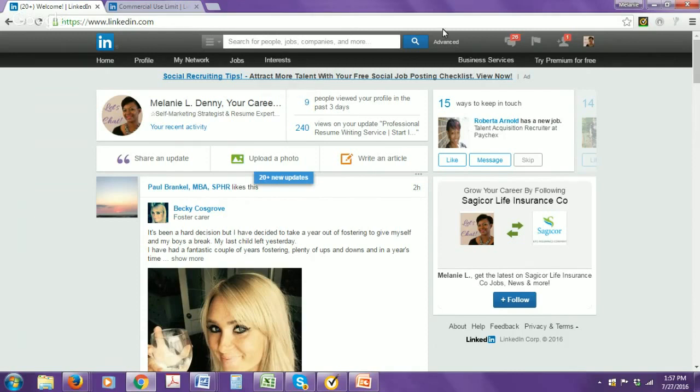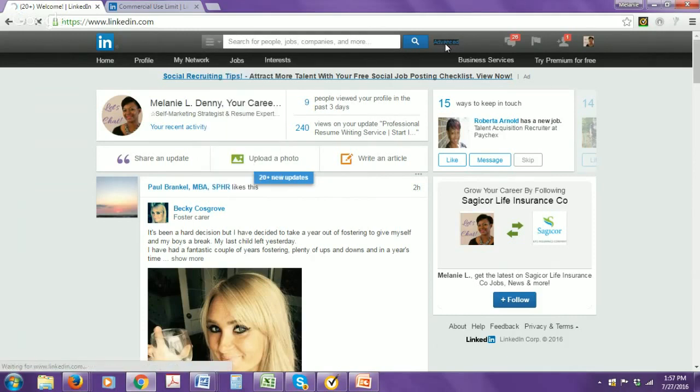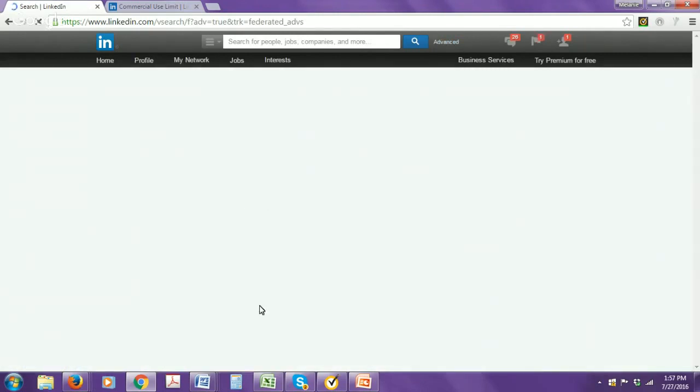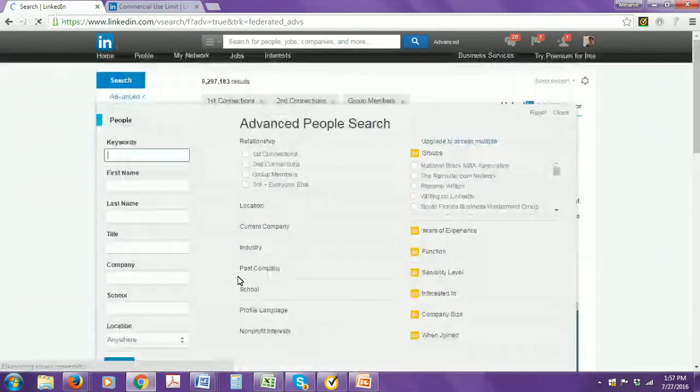So, at the top of the page here, if you can see my mouse, you want to definitely click on the Advanced button right here. That brings up an extra page where we can actually start to dig deeper into these searches, right?